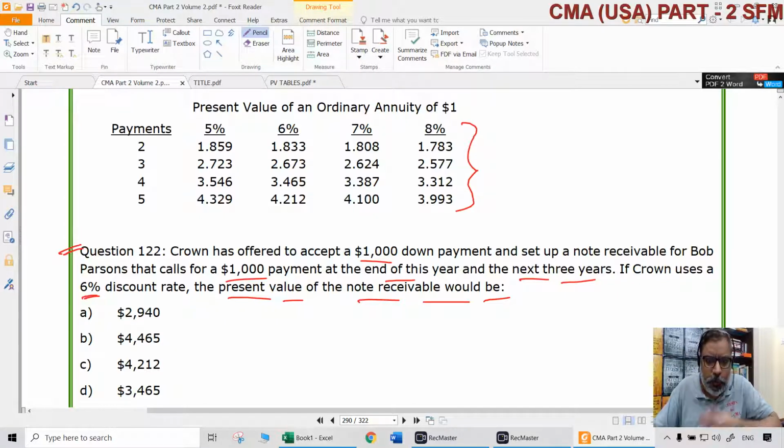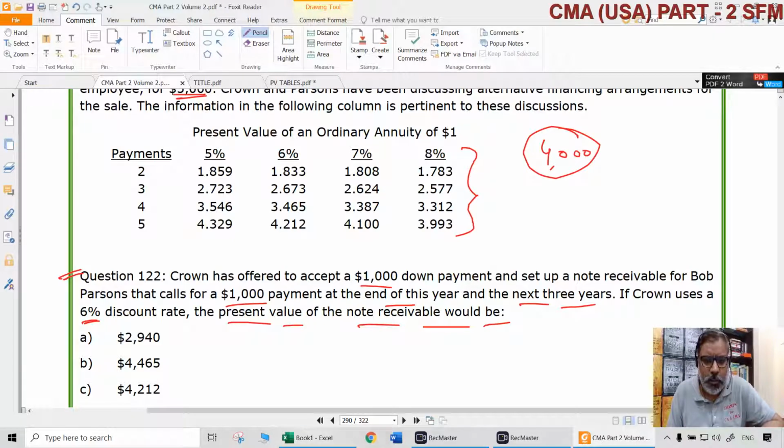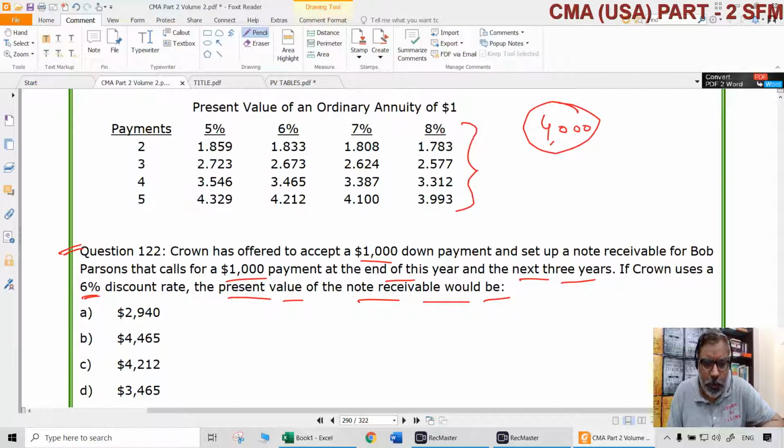First, a $1,000 down payment is going to be made. Now, the point is, first of all, this $1,000 is definitely a down payment, right? The $1,000 down payment is happening out of the $5,000, which means the remaining is only $4,000. That is the first point to be noted. So how much should be the present value of this note receivable, which will have a $1,000 payment at the end of this year and the next 3 years also?